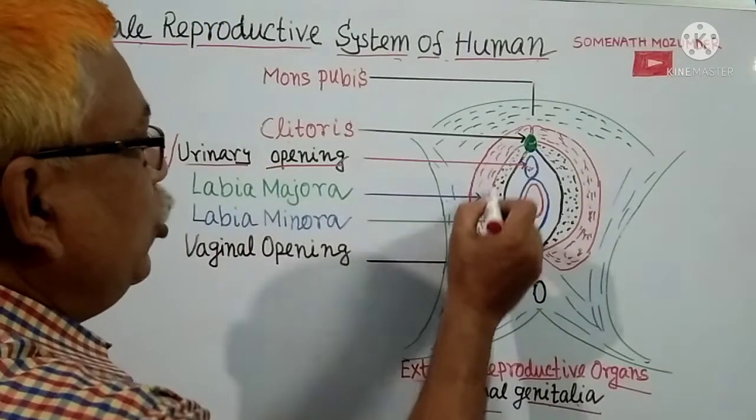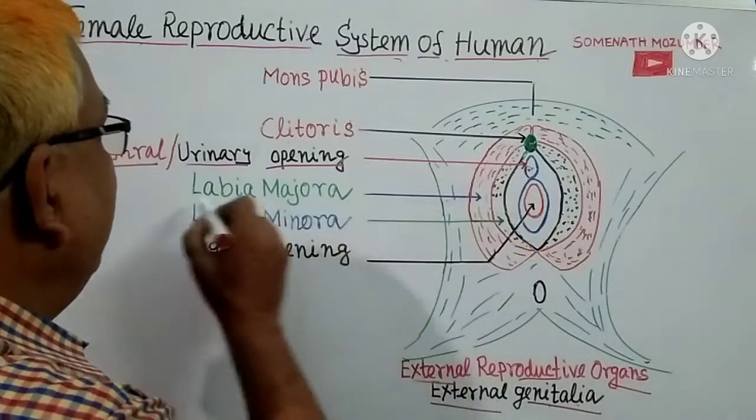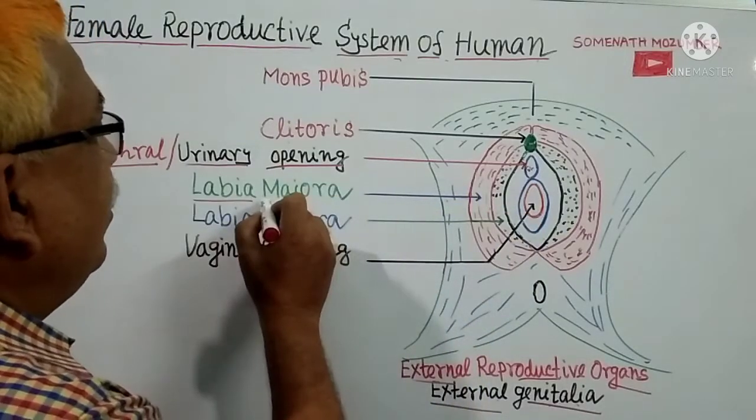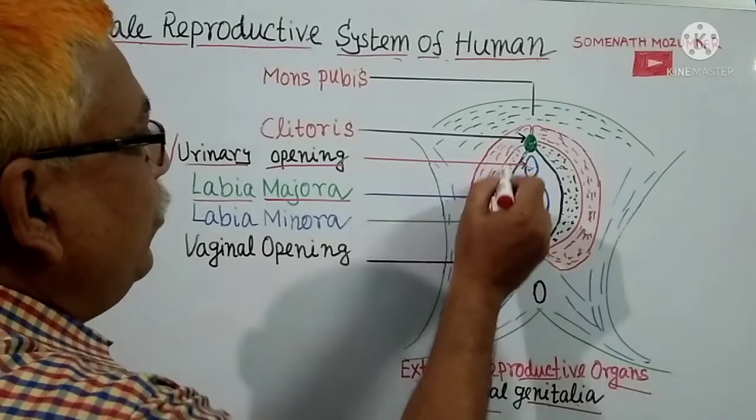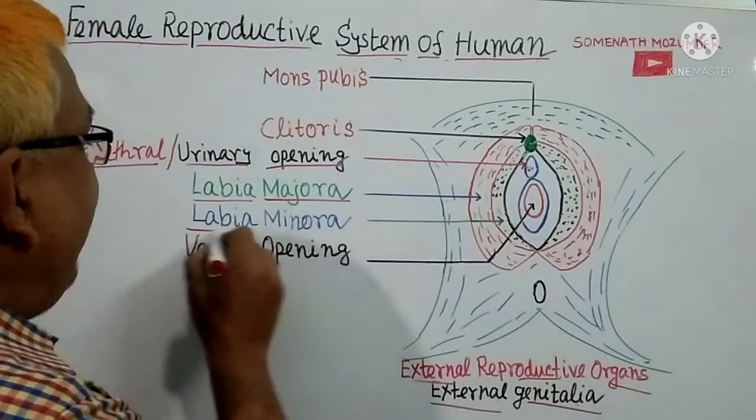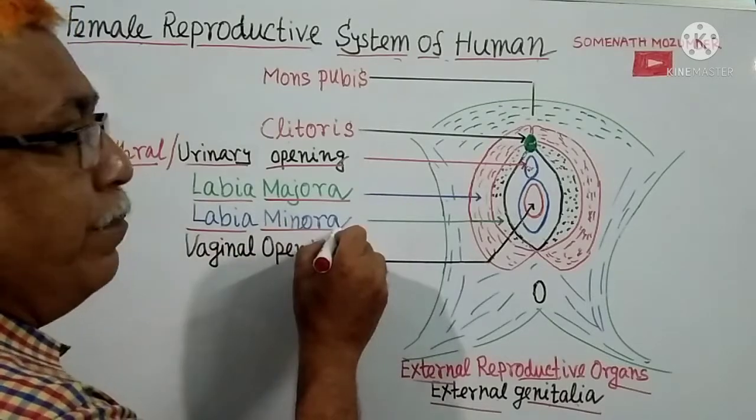This portion is labia majora, and this is labia minora.